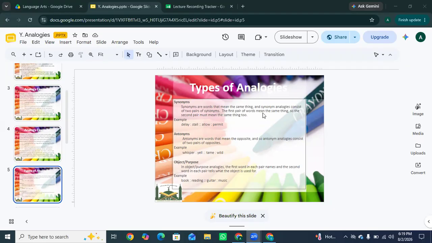Another example is happy and joyful, big and large. You can see that these words have the same meaning.